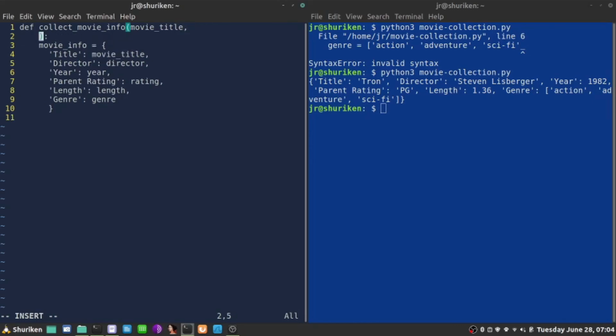For now, I'll just go like that. Movie_title. Actually, we can squeeze in at least one more. Director. And maybe one more, year. What follows year is the rating variable, then length, and then genre.